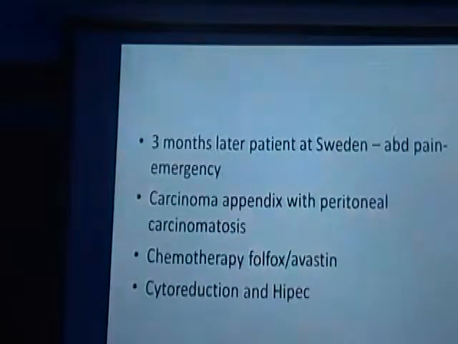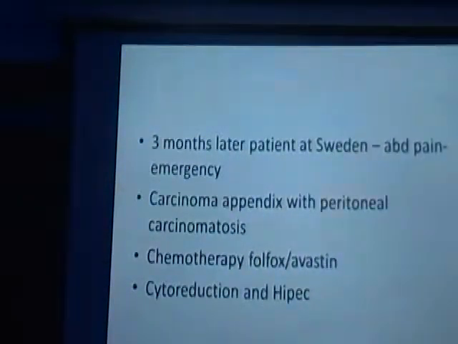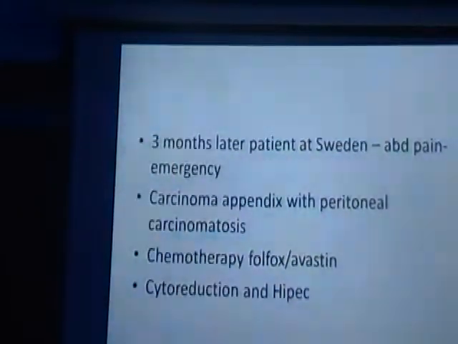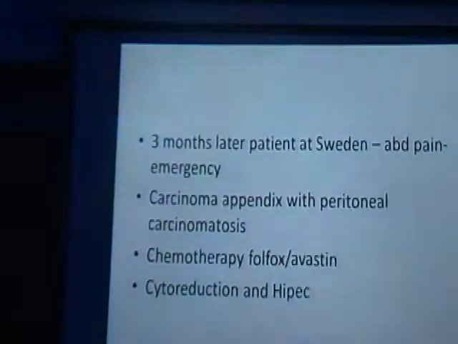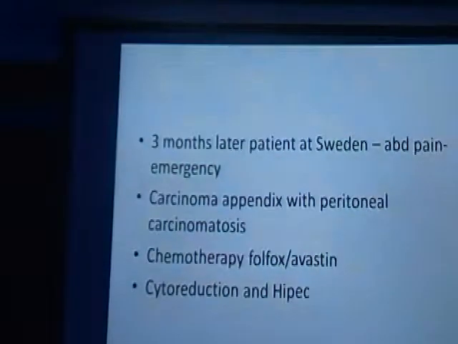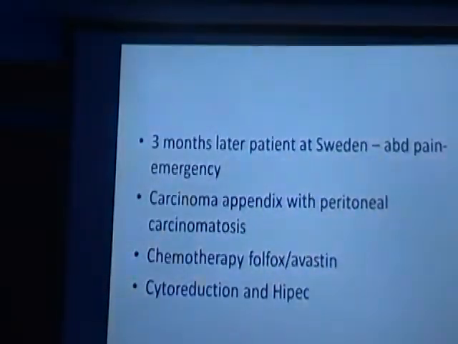Three months later, the patient went to Sweden. She had abdominal pain and was taken to the emergency. She was opened up, and they found she had carcinoma of the appendix with peritoneal carcinomatosis. Then they started chemotherapy with Folfox and Avastin, 2 drugs. She came back to Bangalore, and in Manipal they tried hyperthermic peritoneal cytoreduction. But because it had already spread, nothing more could be done.